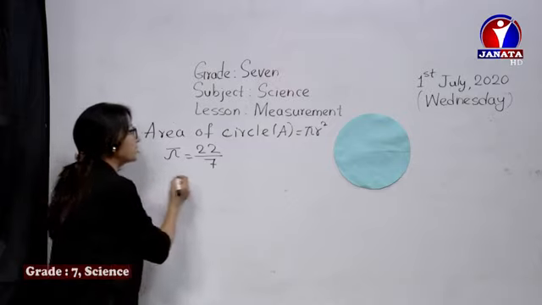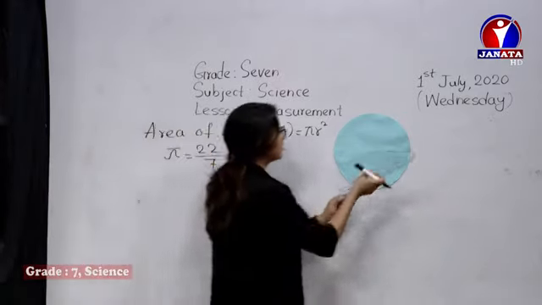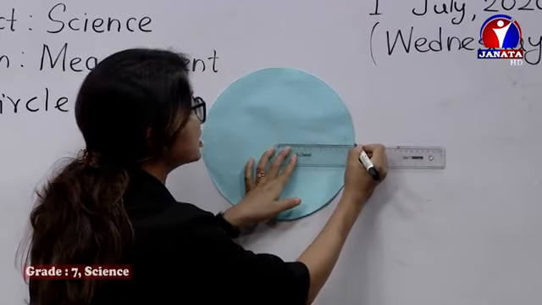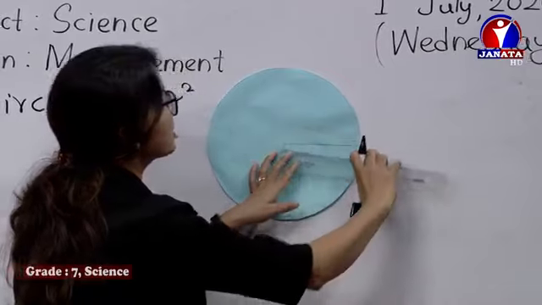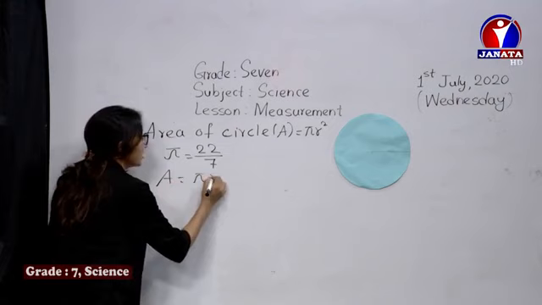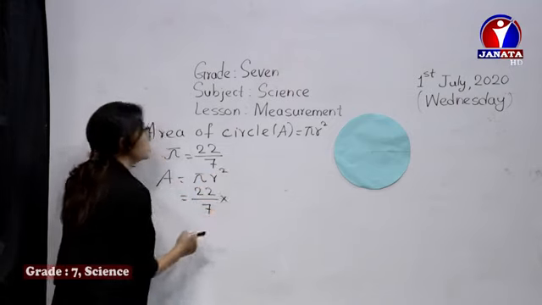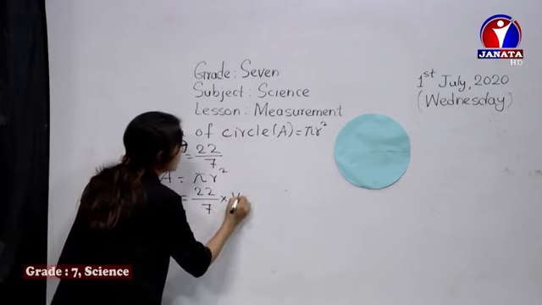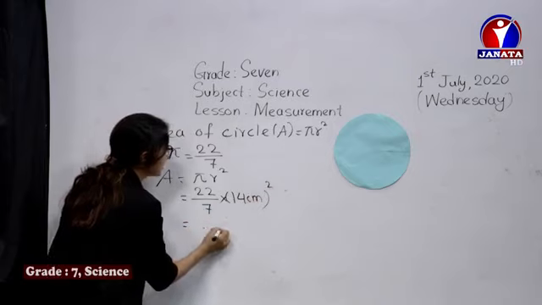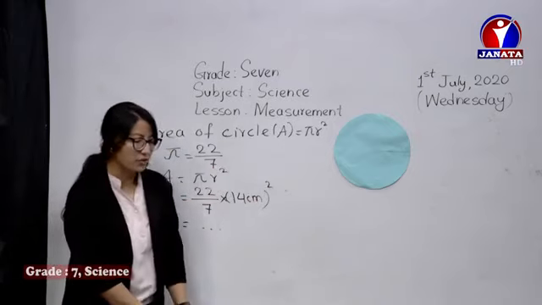Now, if we have to measure the radius here, while measuring the radius, see, it's exactly 14 centimeters here. So area is pi r square. Pi's value is 22 by 7 into r square, 14 centimeter square. So when you multiply it, you get the exact answer for the area of the circle.